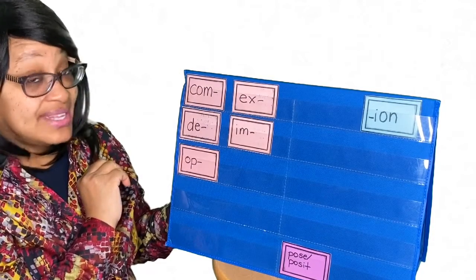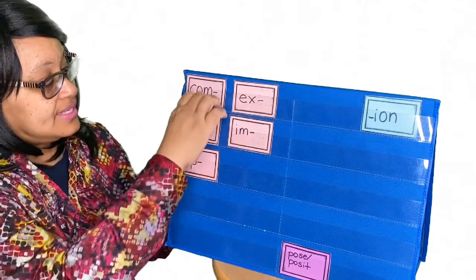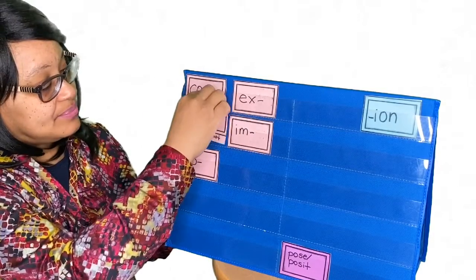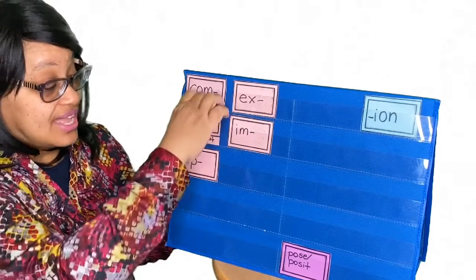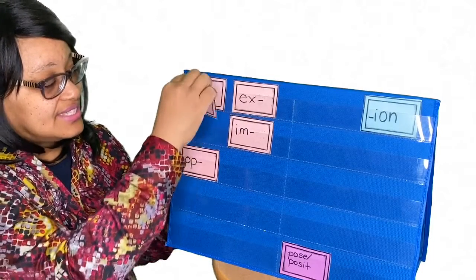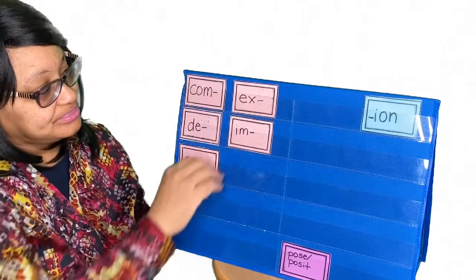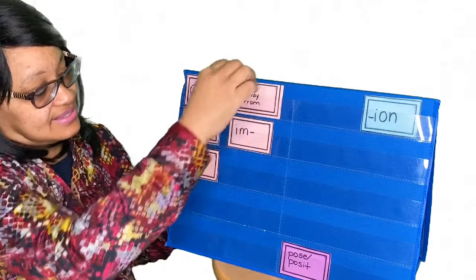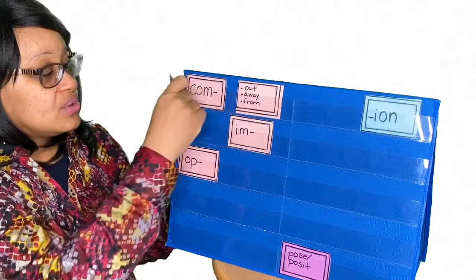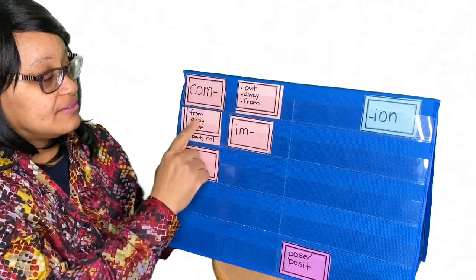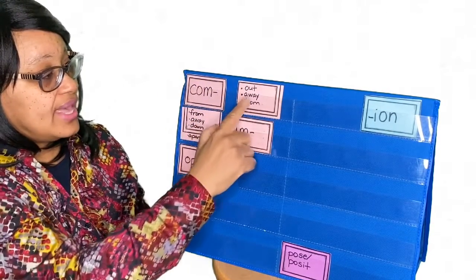So which one meant out? Let's see. D meant from, away, down, apart, or not. So it's not D, posit. Let's see, X. X means out, away, or from. Oh, it's kind of related to the D because look, from, away, away.